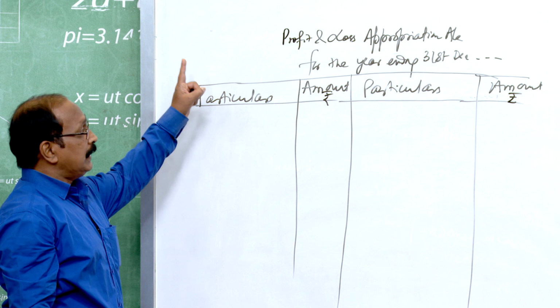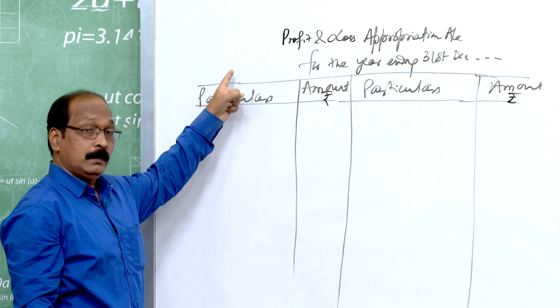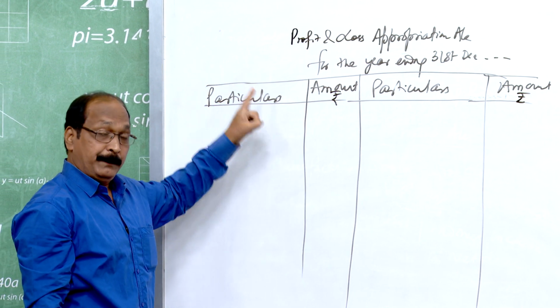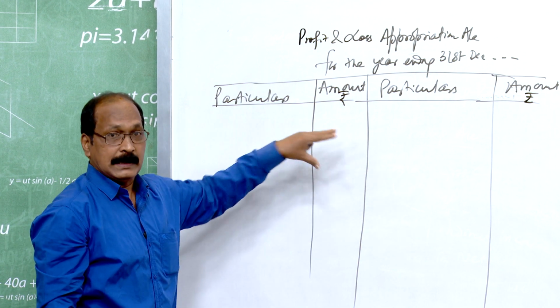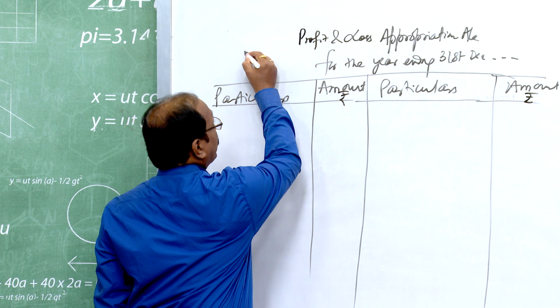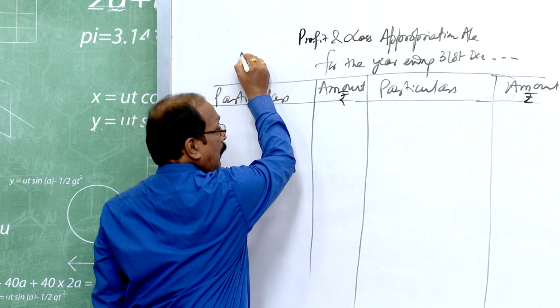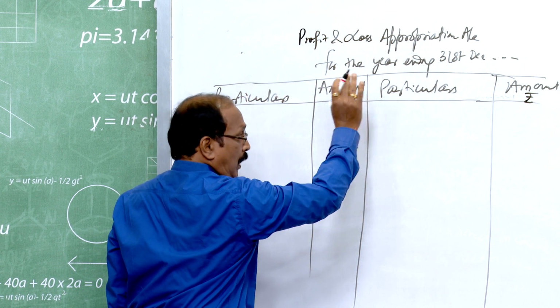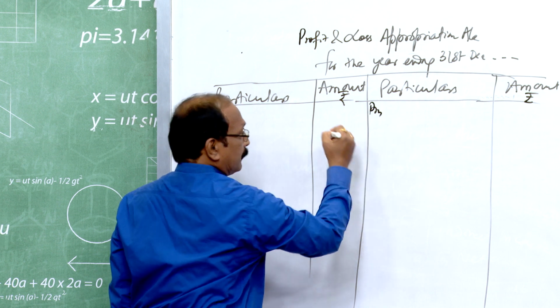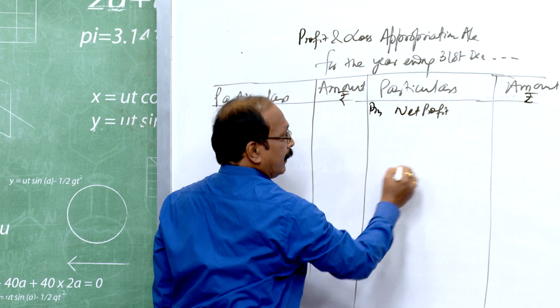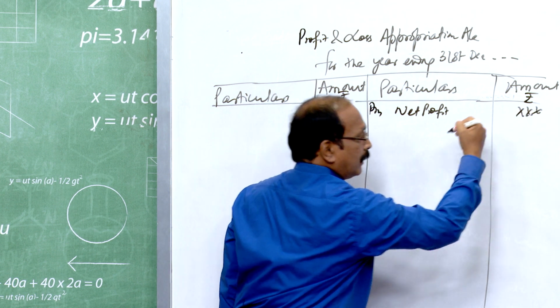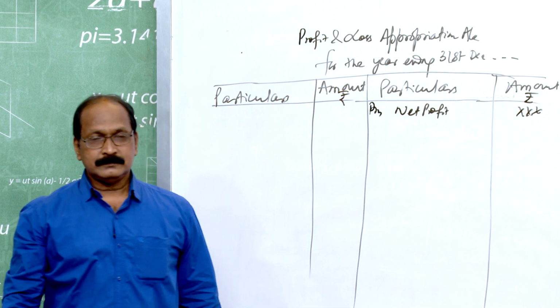So, first of all, the net profit which you earn, found out by preparing the profit and loss account, is to be brought forward to this account. The net profit in the profit and loss account appears on the debit side, so it should come on the credit side here, by net profit. This amount is to be shown here.